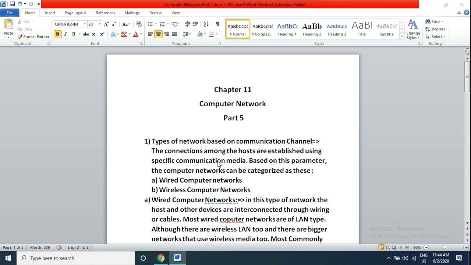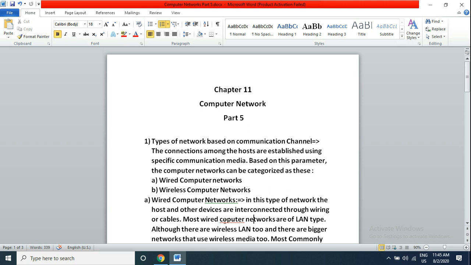According to the communication media, networks are of two types: wired computer network and wireless computer network. Today we learn about wired computer networks. In this type of network, hosts and other devices are interconnected through a wire or a cable. So in a network, all computers, clients or servers are connected to each other through a wire or a cable. Such a type of network is known as a wired computer network.